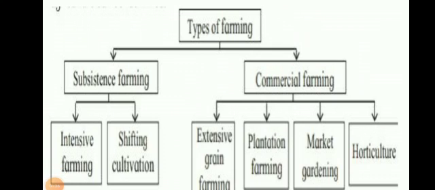Now, types of farming: subsistence farming and commercial farming. These are the basic two types. Subsistence means traditional. Traditional means which was carried out from many years, the old ways. And in subsistence farming, we have intensive farming and shift cultivation. And under commercial farming, we have extensive grain farming, plantation farming, market gardening, and horticulture. So let us see all these in detail. Here, subsistence farming, you can write the traditional.